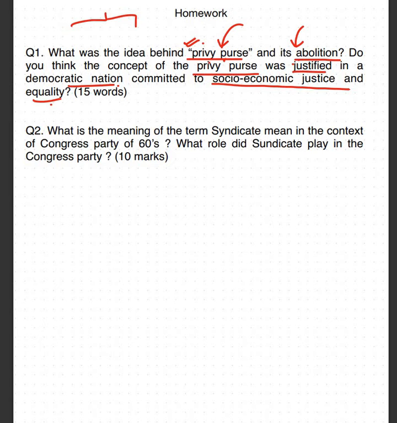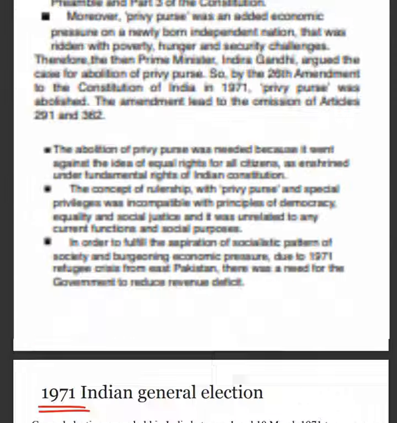Okay. Second question is saying what is the meaning of the term syndicate? And what role did this syndicate play in the Congress party? Very easy question. Explain what is syndicate और इनका role क्या था Congress party में. So the role of syndicate during the election of prime ministership and the position of Indira Gandhi, that you have to explain, and later on what they were expecting from Indira Gandhi, that you have to explain. So these are the two questions related to this chapter.